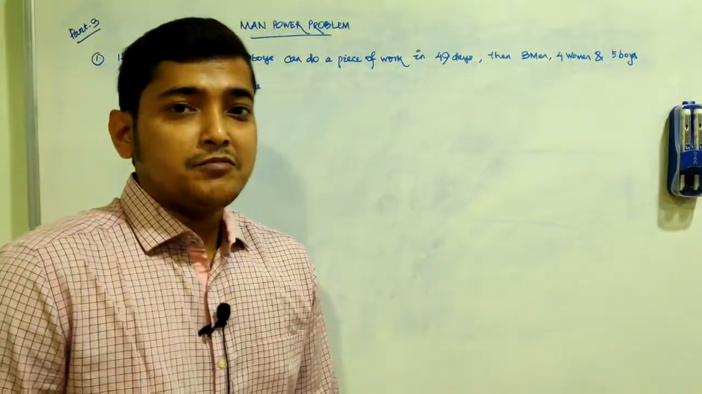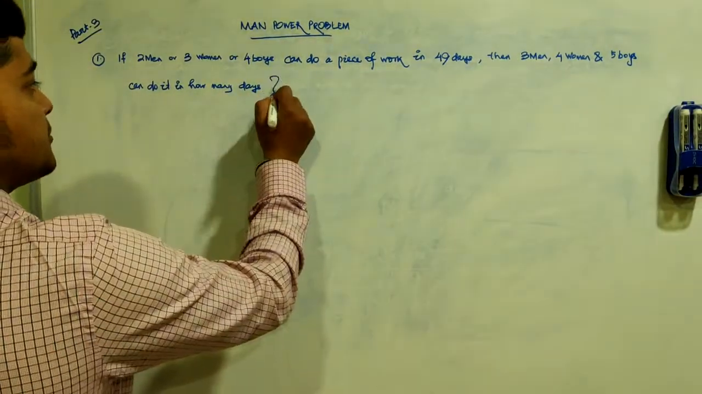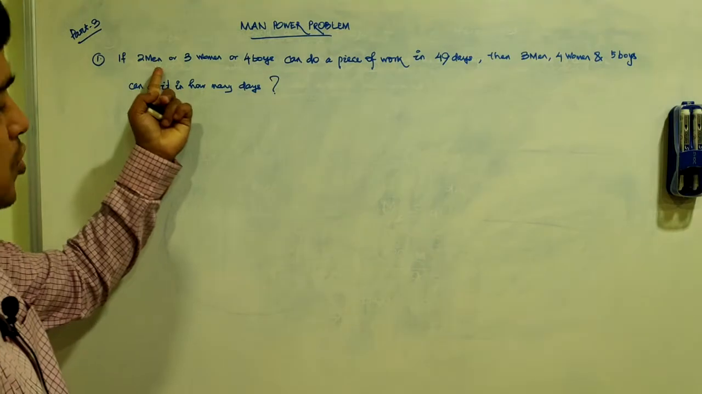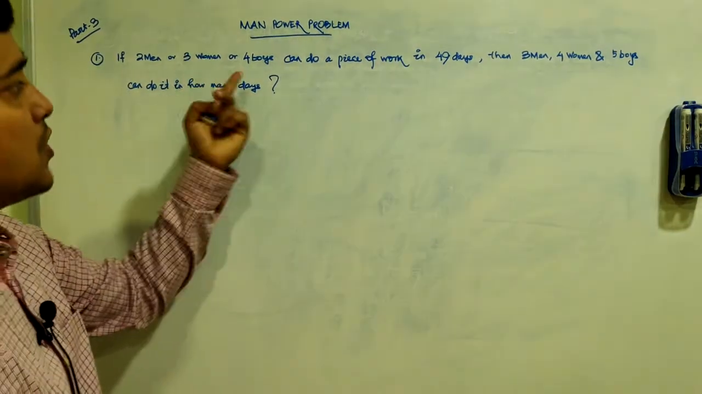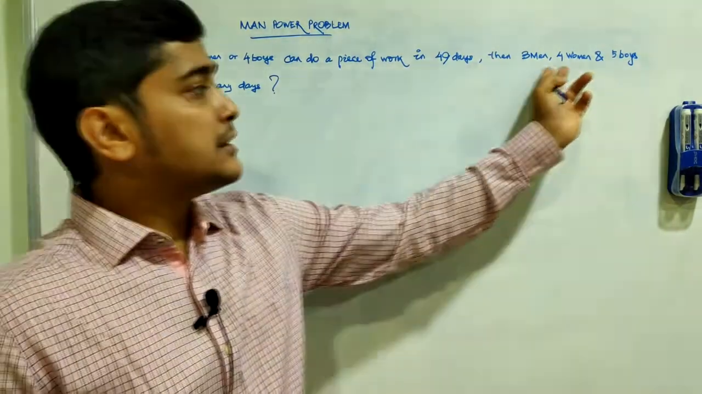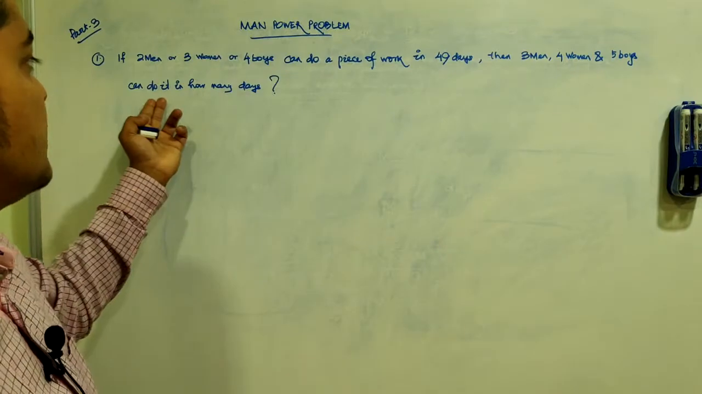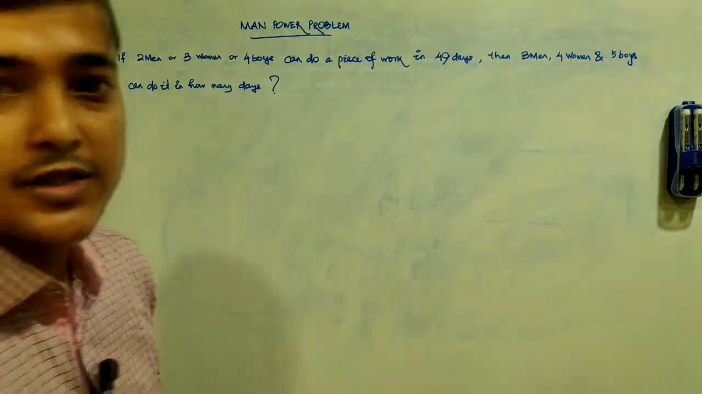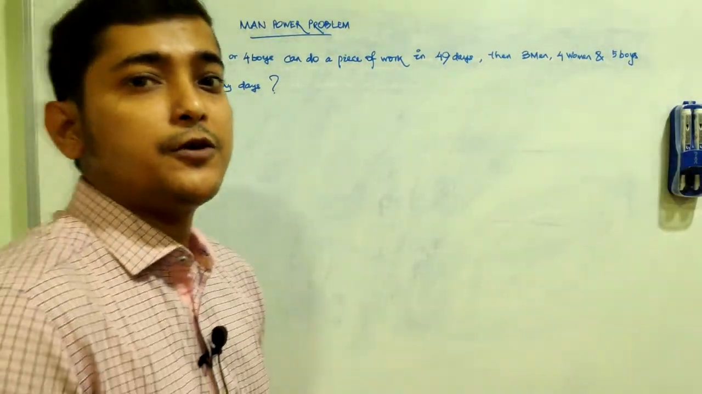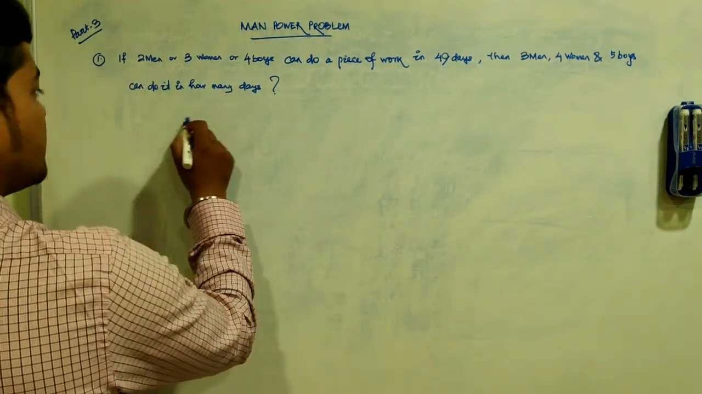See, this is a very simple question. Just look at the question. If 2 men or 3 women or 4 boys can do a piece of work in 49 days, 3 men, 4 women, and 5 boys together can complete the same piece of work in how many days? It's very simple. Like we solved part 1 problems, similarly this can be solved. Given thing is given.